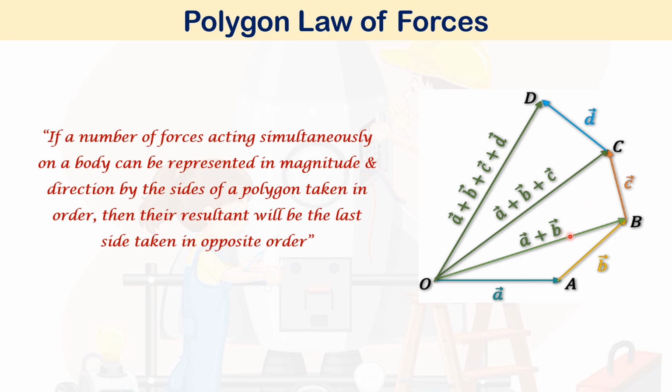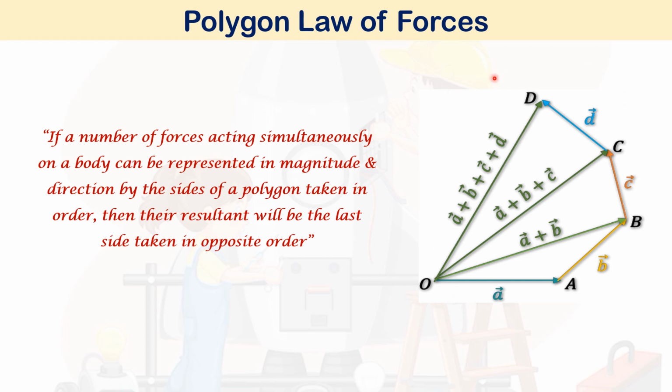One side is A plus B, the other side is C. These two are acting anti-clockwise. The third side OC, which is the resultant A plus B plus C, is acting clockwise. Then considering OCD, A plus B plus C and D are the two adjacent sides acting anti-clockwise. Then the resultant A plus B plus C plus D is acting clockwise.